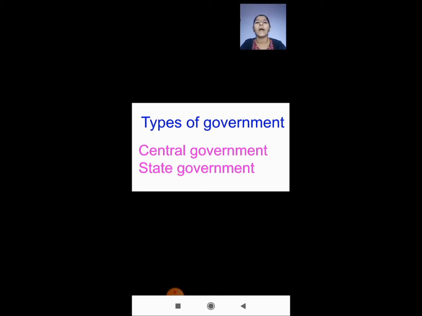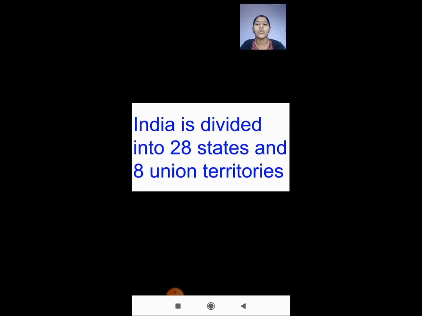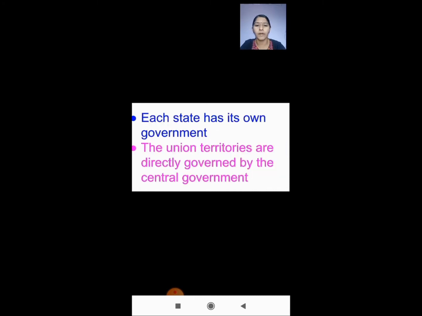Okay, and we have two types of government. One is the central government and the other is the state government. So India, as I told you, is divided into 28 states and 8 union territories, and we have two types of government, the central government and the state government.